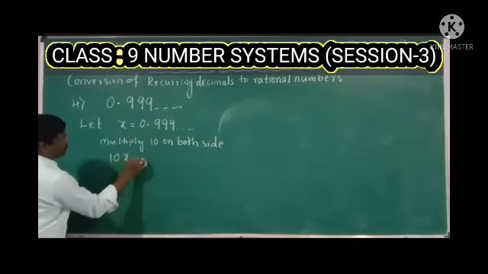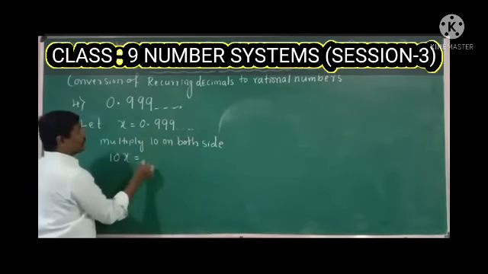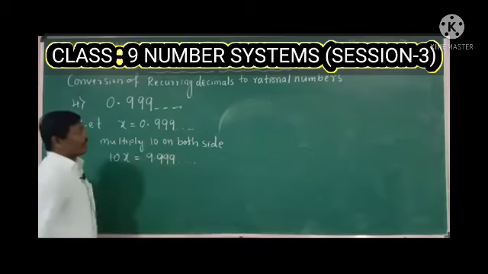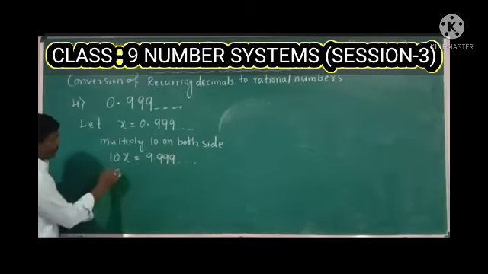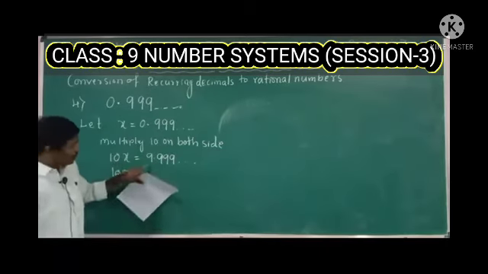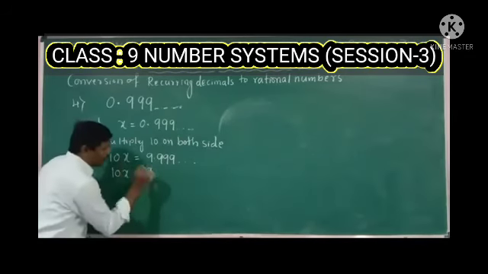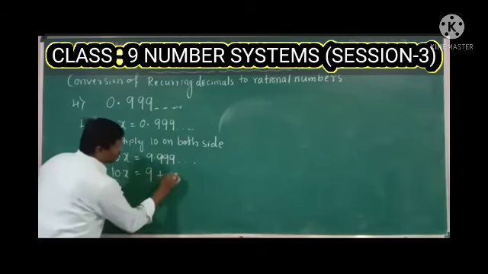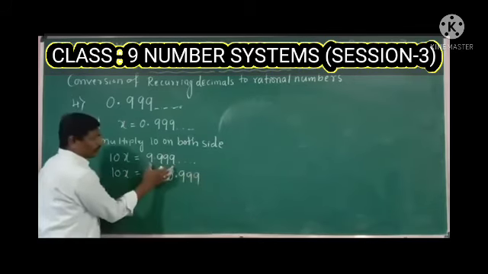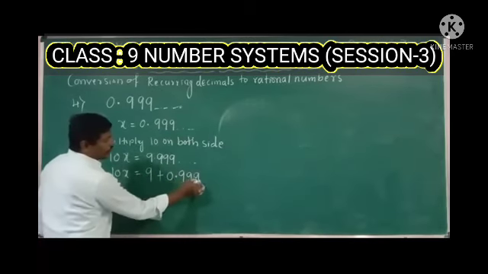10 into x is 10x, and 0.999 into 10 means 9.99, and the 9s will be in the continuous form. So 10x is equal to, now split the number 9.99 into two forms. One is a whole number and the other one is in the decimal form. So we can split it as 9 plus 0.999.